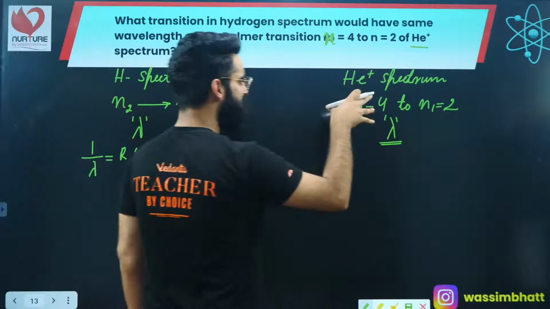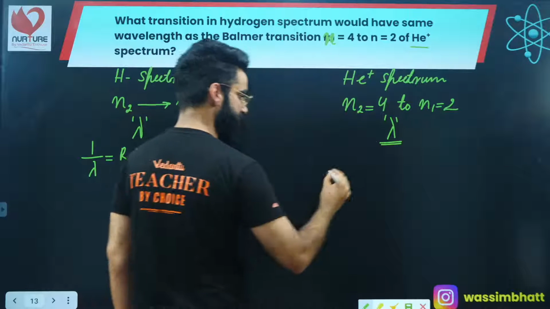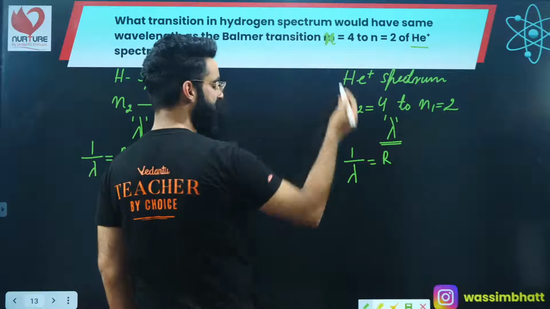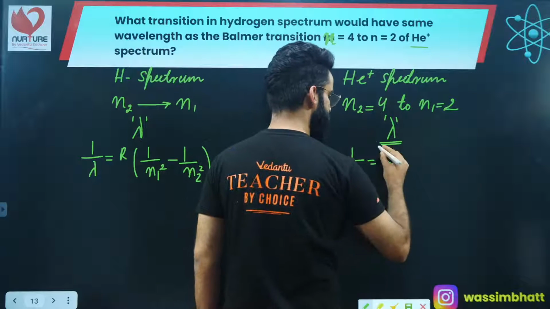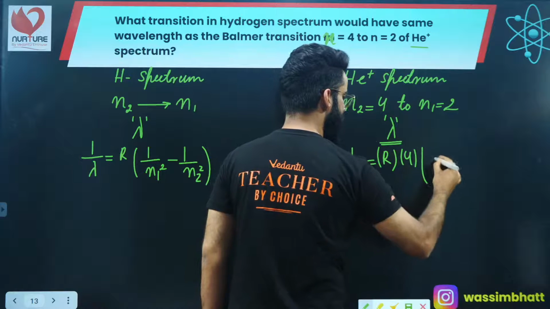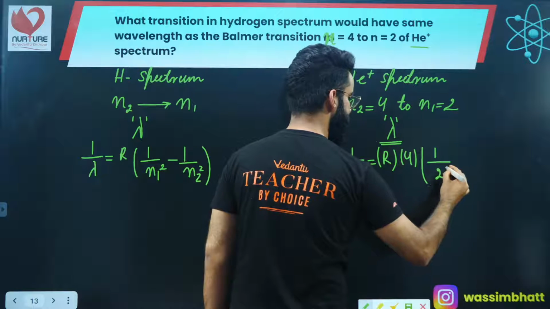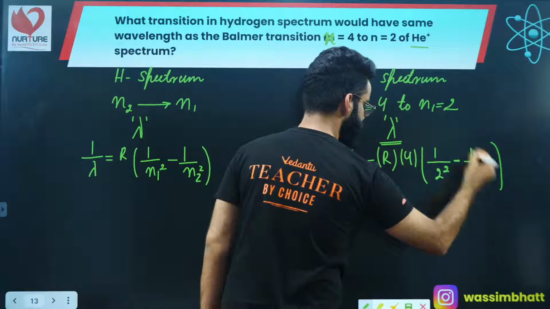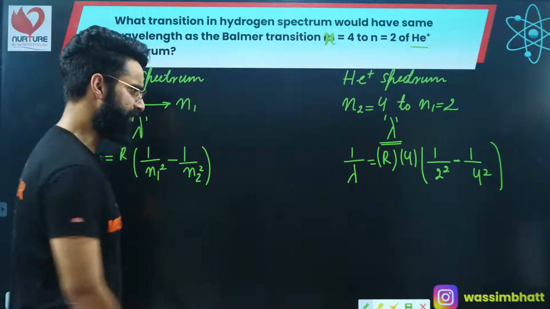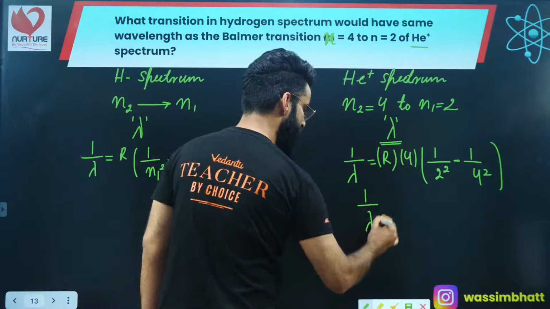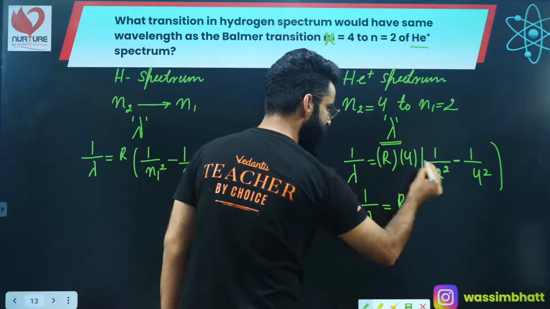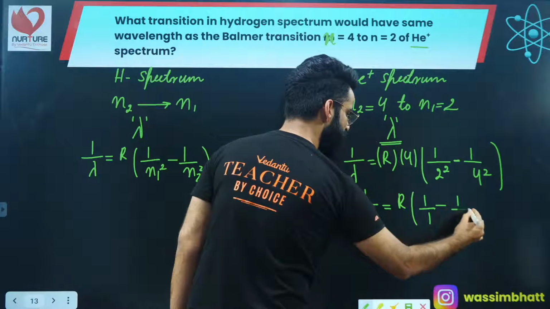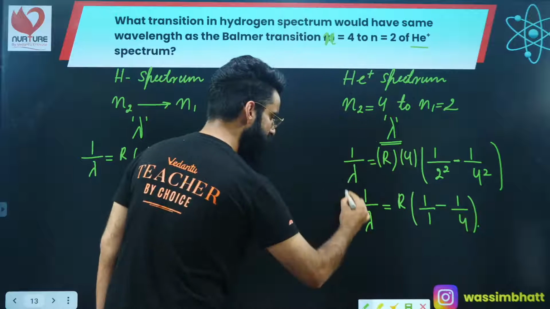Similarly, if I use the Rydberg's formula for He positive spectrum, you will say 1 divided by lambda is equal to R. Z square, for helium Z value is 2, right? So 2 square comes out to be 4. 1 upon n1 square, which is 2 square, minus 1 upon n2 square, which is 4 square, right? Okay, so people, if you just solve it a bit, you will say 1 divided by lambda is equal to R. Just multiply this term by 4, this term by 4, what you'll be getting? You'll be getting 1 divided by 1 minus 1 divided by 4. Something you got it, right?